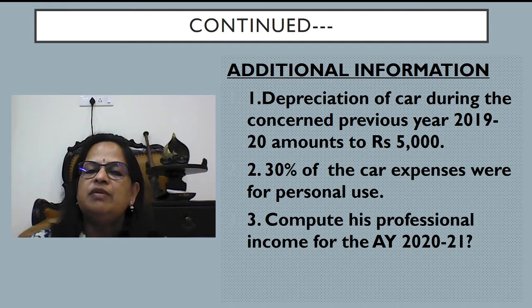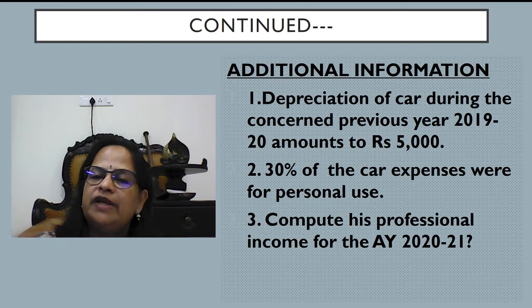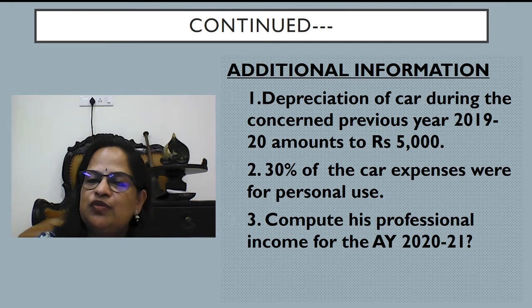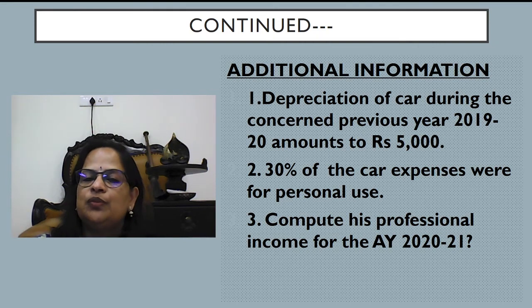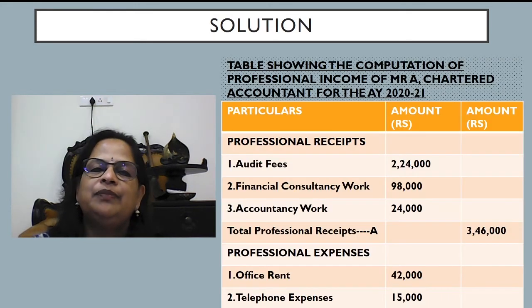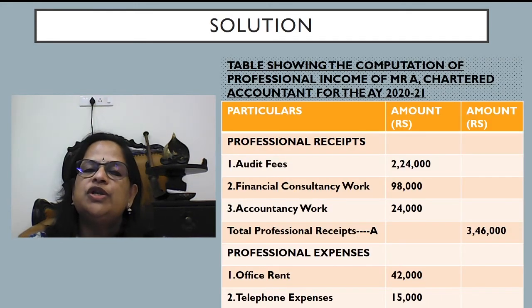Now additional information: depreciation of car during the concerned year amounted to 5,000 rupees. So this we have to give. 30% of car expenses were for personal use. So this 5,000 we will reduce 30%, then only the depreciation we will allow. Similarly the car expenses also. So compute his professional income for the assessment year 2021. Now we are doing the solution.